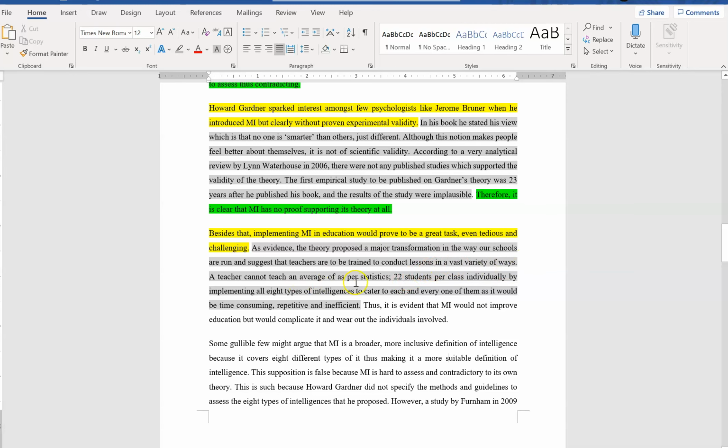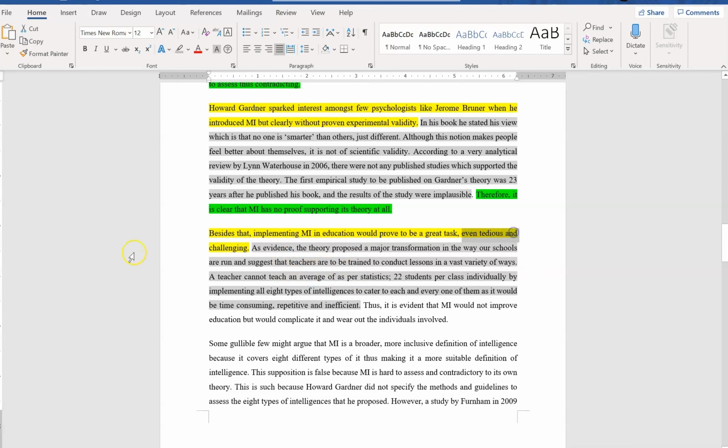A teacher cannot teach an average of, as per statistics, 22 students per class individually by implementing all 8 types of intelligences to cater to each and every one of them, as it would be time-consuming, repetitive, and inefficient. As you can see, it supports the second main idea.